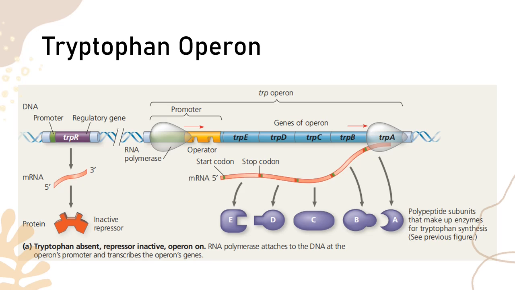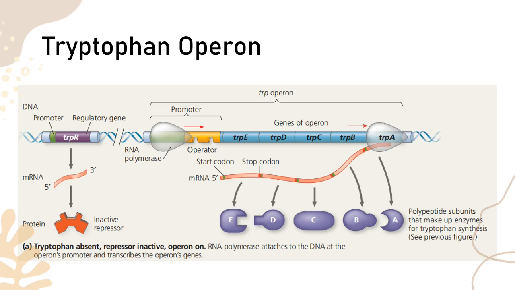So take note that enzyme E will be needed to produce a reaction that will later produce a substrate needed for enzyme D to catalyze, eventually producing what we call tryptophan. Now, tryptophan is a very important amino acid that is always needed by the bacteria, which makes sense that the tryptophan operon should always be turned on, so that tryptophan will always be present. Now, supposing that too much tryptophan is already produced, there is no need for wasting more energy and resources since there is enough tryptophan.